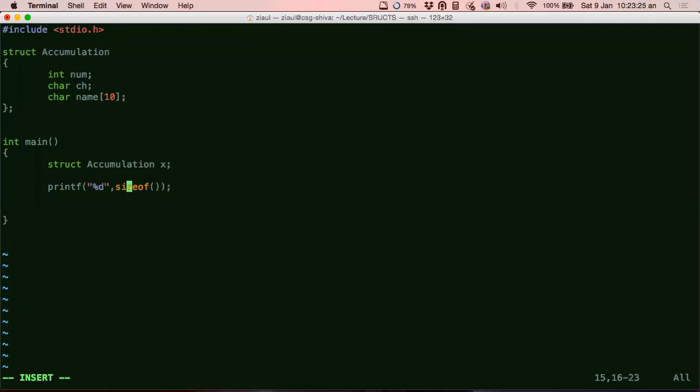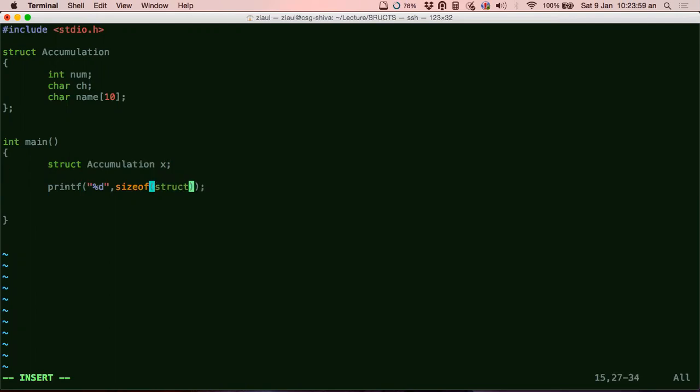To do that, there is something called an access operator. So how do I do that? I just say X. Now, you remember, to use the access operator you have to use the variable. You have to use the structure variable, and you have to use X. You cannot use the name of the struct to access. To access a member variable, you need a struct variable. You guys get this concept, right?